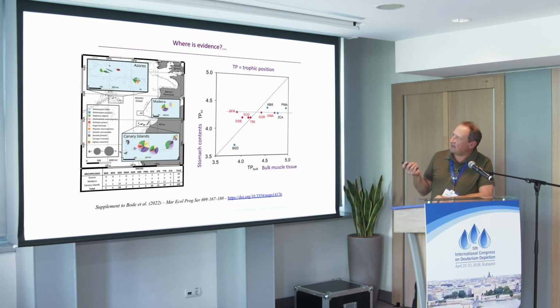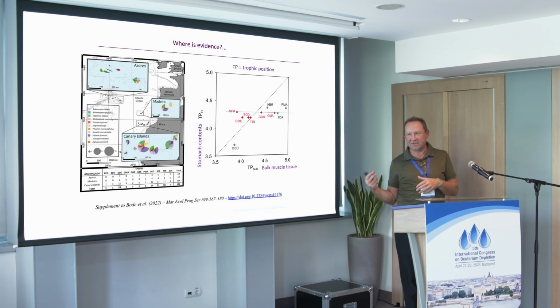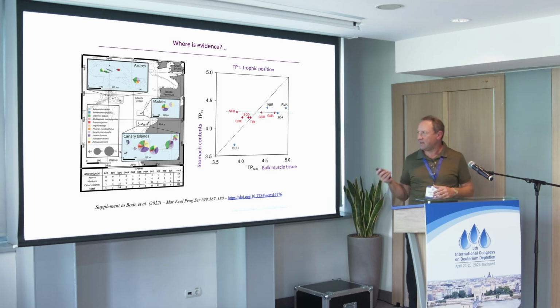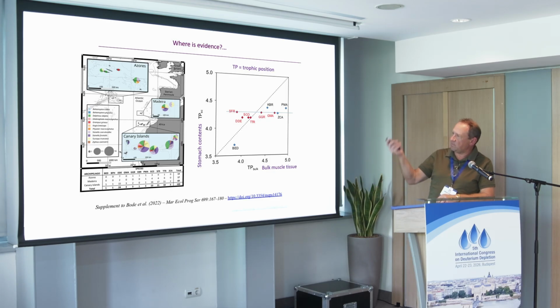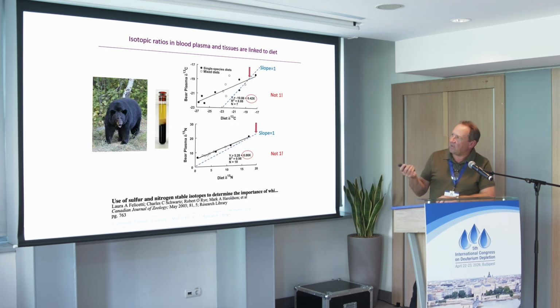In another data set, here is the stomach content of marine animals versus their tissues. And again, there is no correlation. There should be a straight line between these two dimensions with a slope equal to 1. Do you see a slope equal to 1? No, of course not. So the slope between delta diet and delta in tissue is not 1.